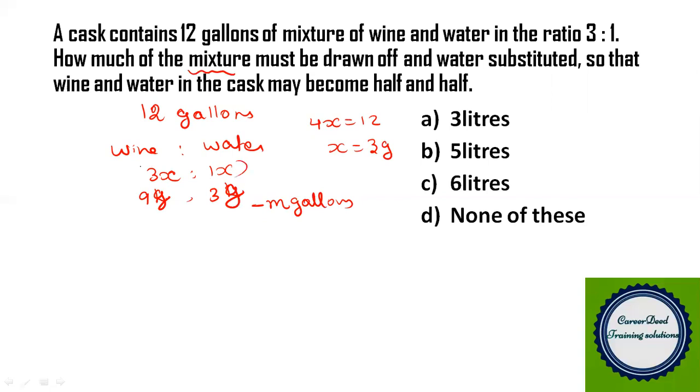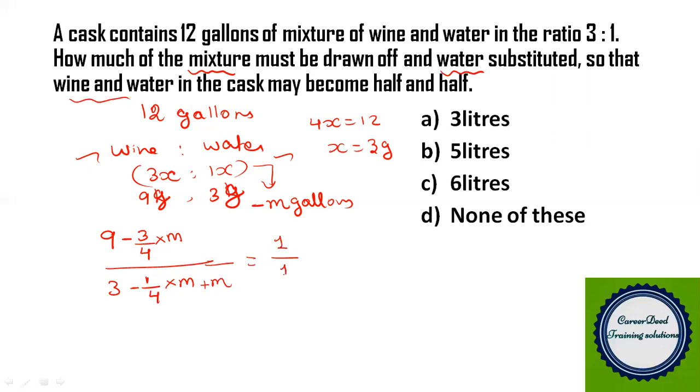it's totally 4 parts. So m gallons is nothing but 4 parts. From these 4 parts, 3 parts will go from wine and 1 part will go from water. So from these 9 gallons, you will remove 3/4 of m gallons of mixture. And again, from the water, that is 3 gallons, you have to remove 1/4 of m gallons. And finally, you have to substitute the same quantity of water. That means again you have to add m gallons of water so that the cask will contain wine and water in the ratio 1:1.